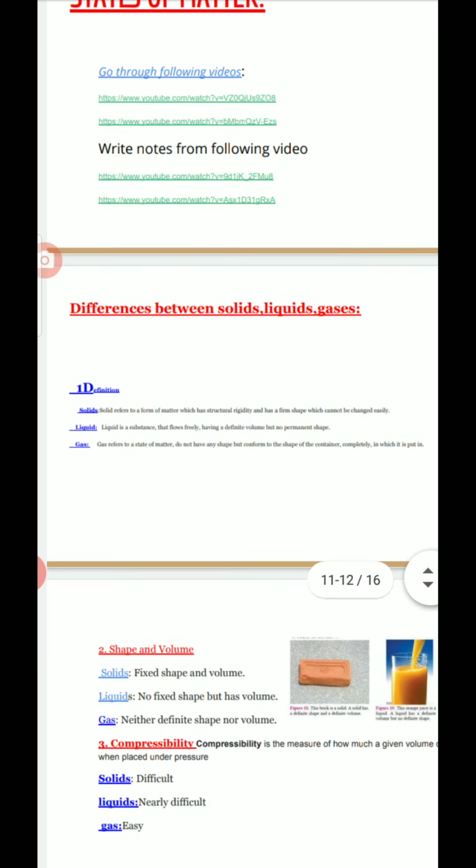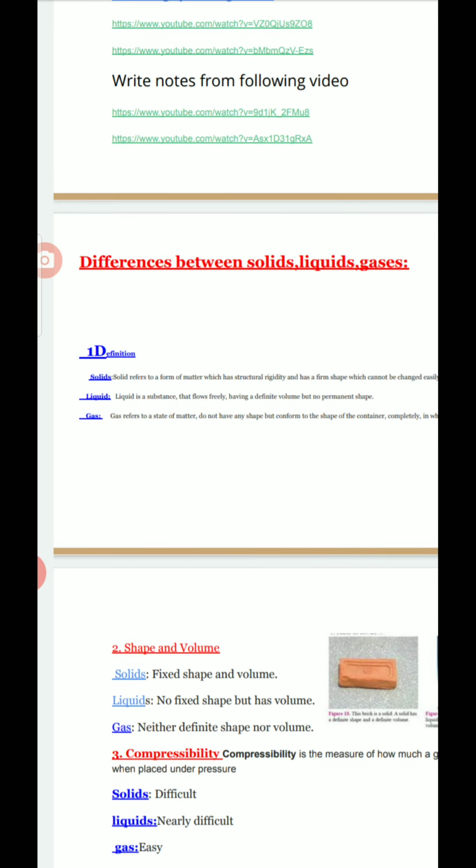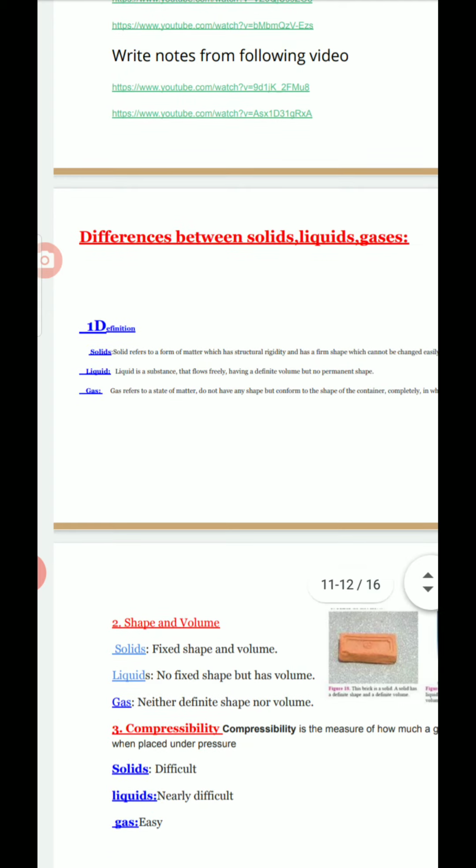Now let's see. Generally we have three states of matter, that is solid state, liquid state and a gaseous state. We also have a fourth state that is called plasma state, which we can study at the end of the chapter. So according to syllabus we say three states of matter, but as an extra point it is given that the fourth state of matter is called plasma state.